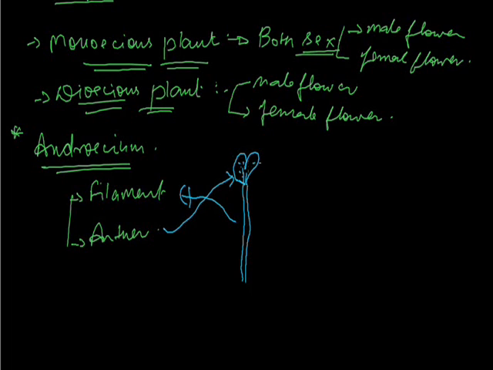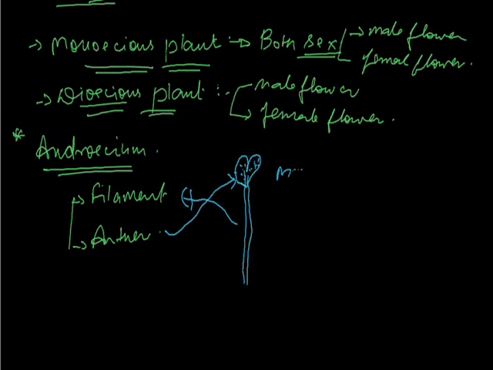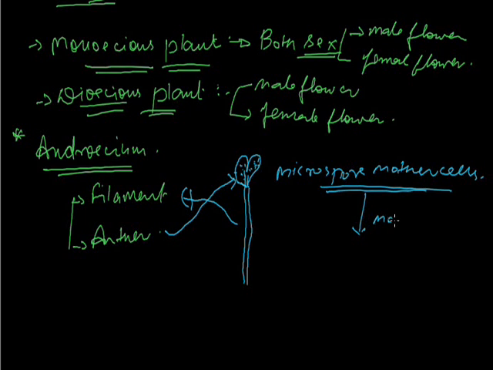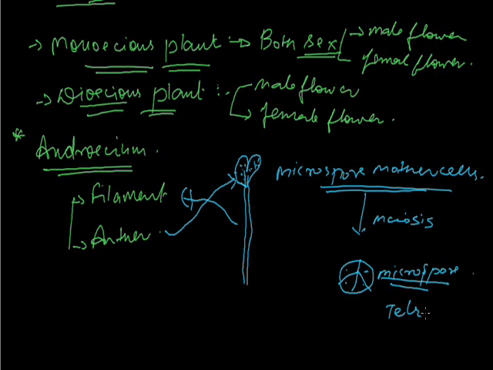Inside the anther there are the microspore mother cells. These MMCs, or the microspore mother cells, when they divide, they will show meiosis, and after the meiosis they will form the microspores, which are in the form of tetrads, means one microspore mother cell is forming 4 microspores.